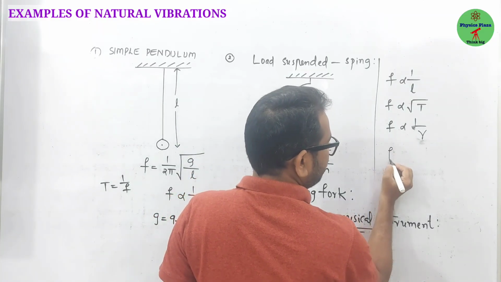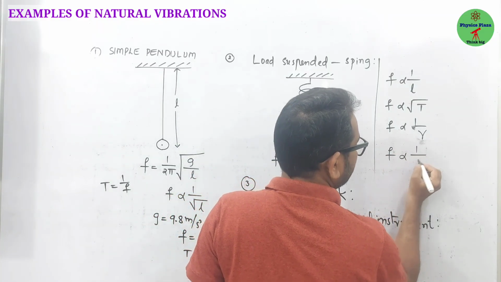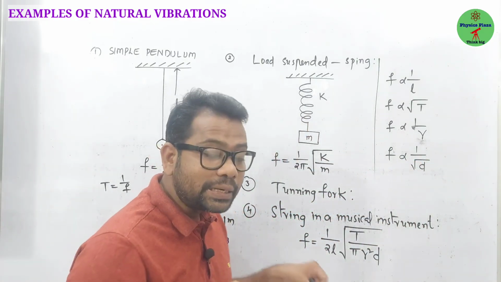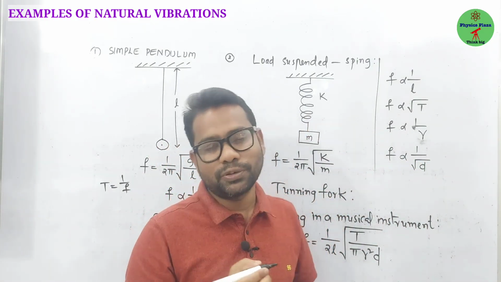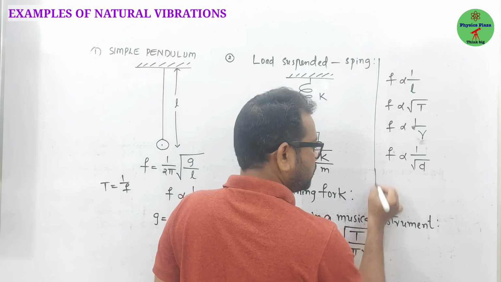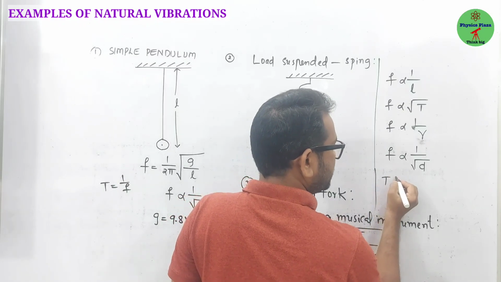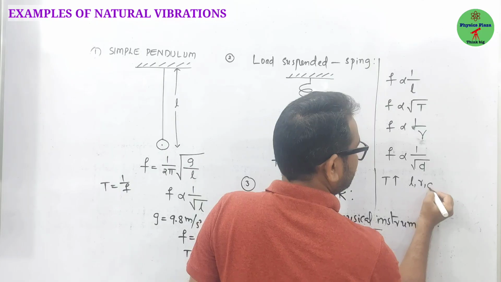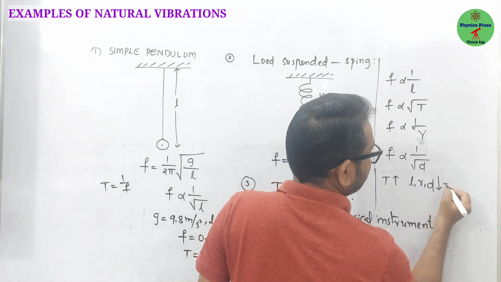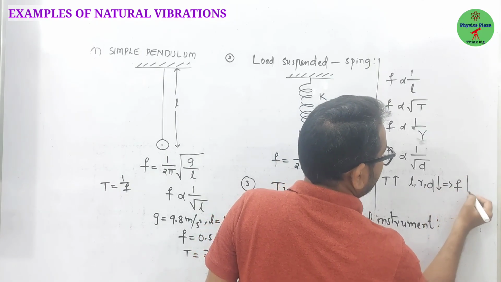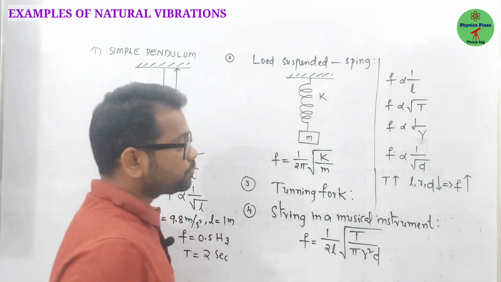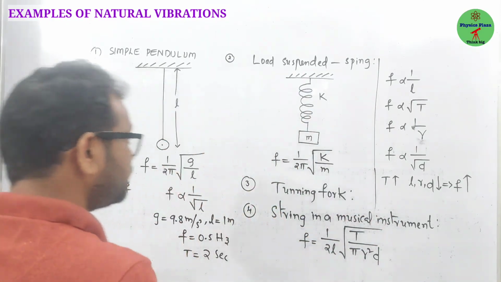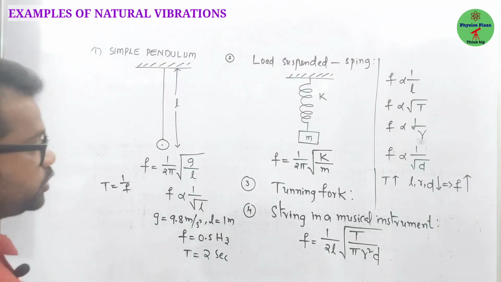The frequency is also inversely proportional to the density of the string which is used. So which means what here? By increasing the tension, and by decreasing the length, radius and density, we can increase the frequency of the natural vibration so produced. Okay? So these are a few examples. Clear? Just copy it.